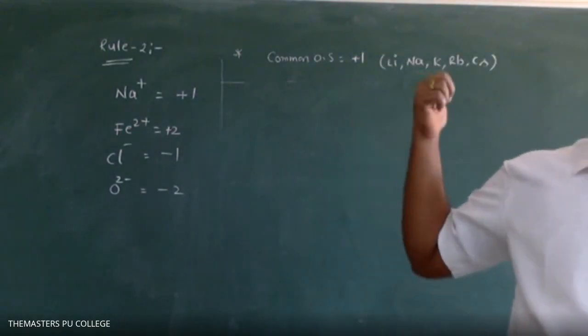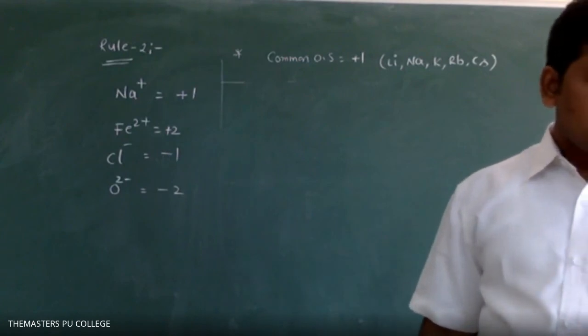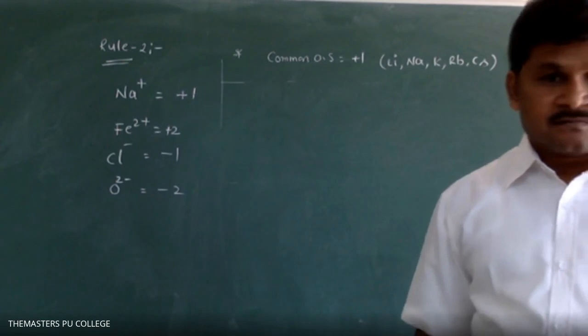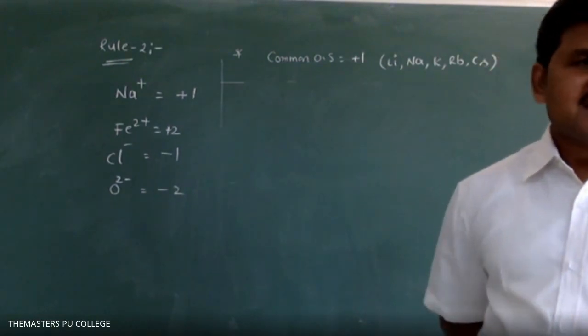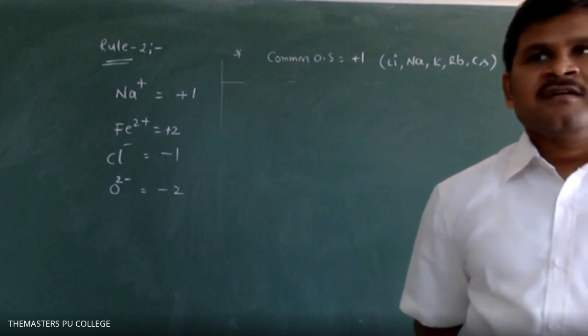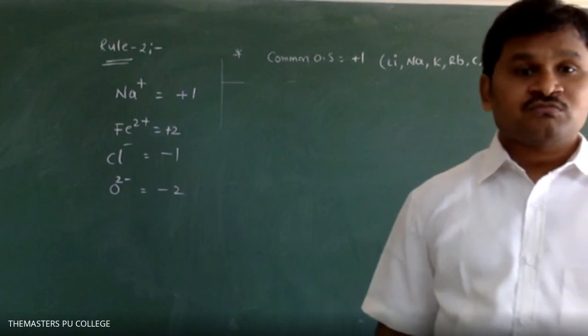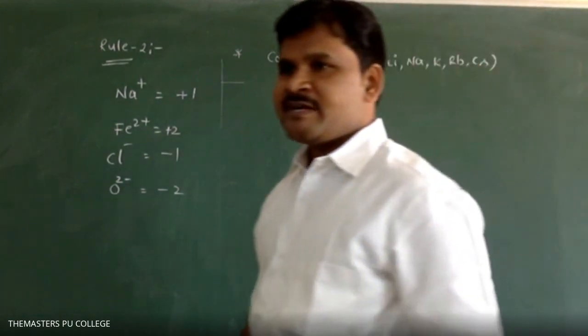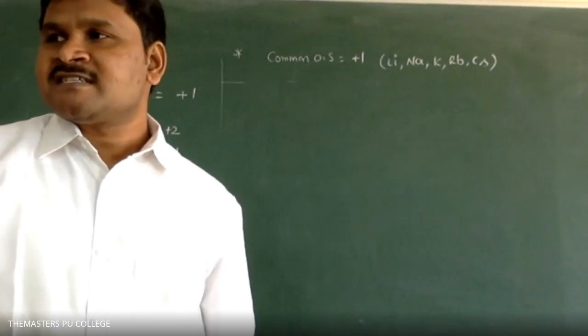Next, the oxidation number of all alkaline earth metals is +2. I repeat, the oxidation number of all alkaline earth metals is +2.